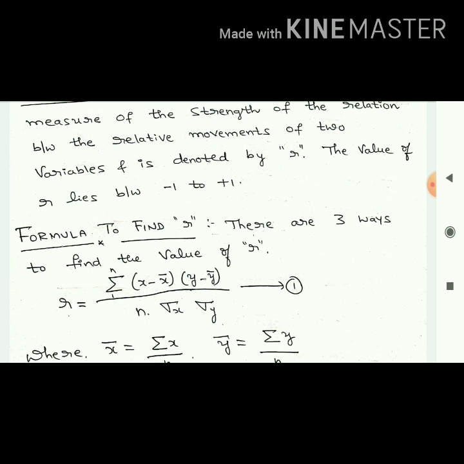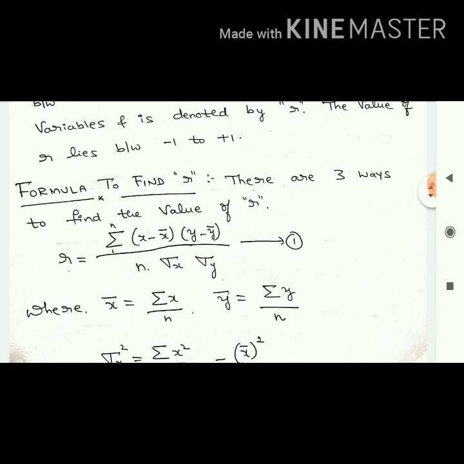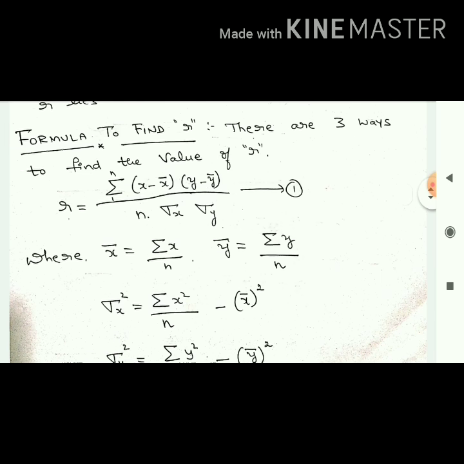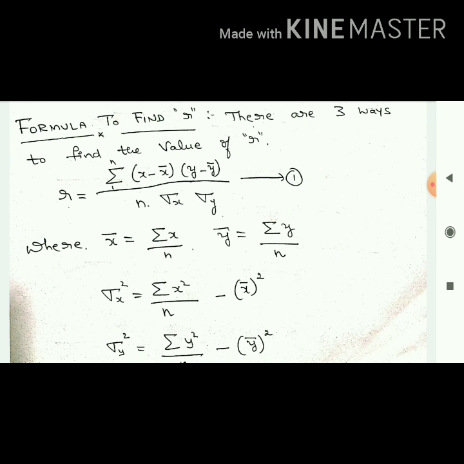The first formula to find r is summation (x minus x bar) into (y minus y bar) divided by n into sigma x into sigma y, where x bar is the mean, you know, right? Summation x by n: add all the values of x divided by n. Similarly y bar also: add all the values of y divided by n. And the value of sigma x square is summation x square by n minus x bar whole square.